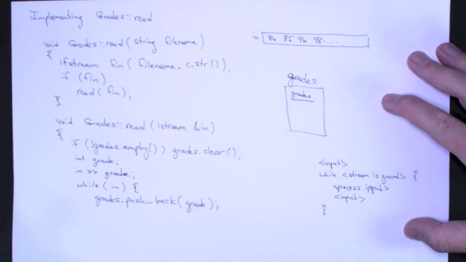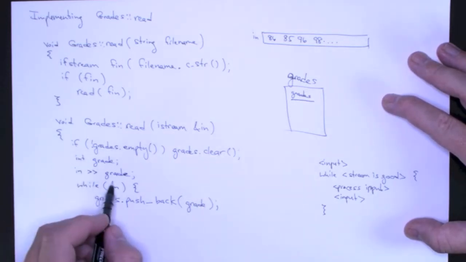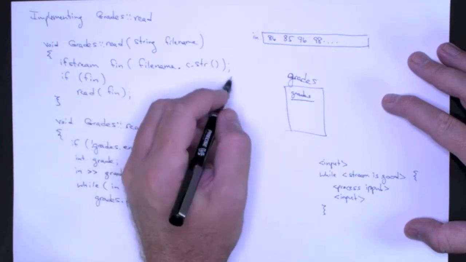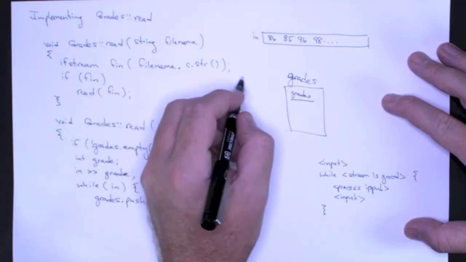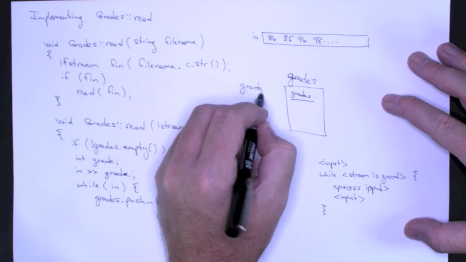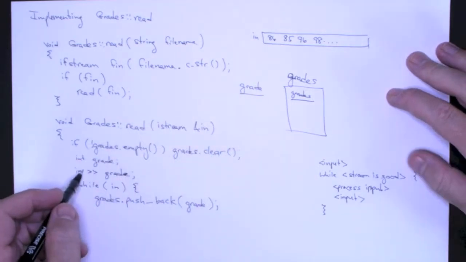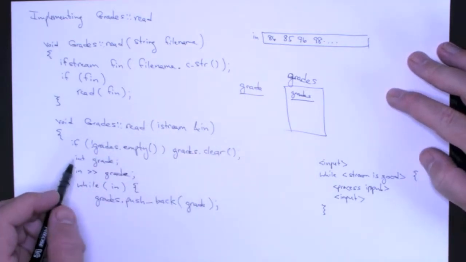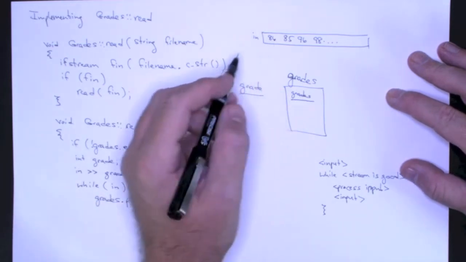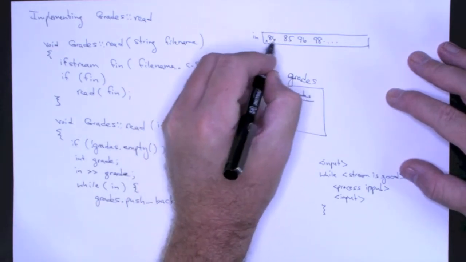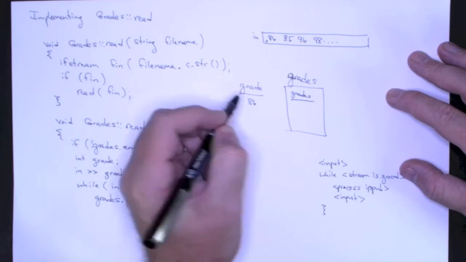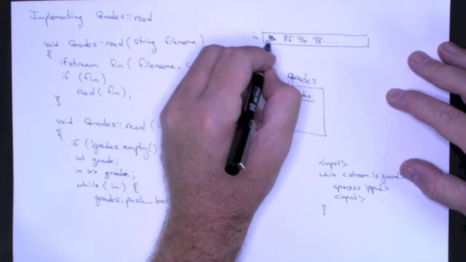Okay. What this does, let me get a little sloppy here, so let me create the variable grade in memory. So I just read grade, which is 86. I started with my little reading pointer in 86. So I read 86, and now that's gone from the stream.